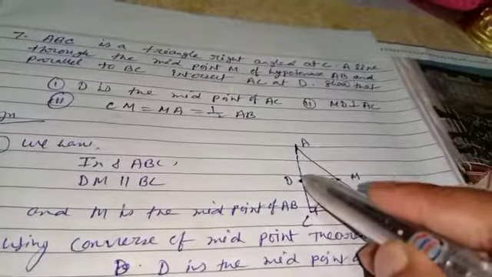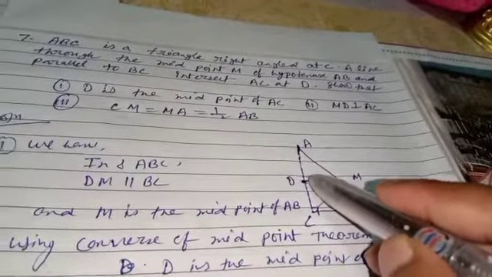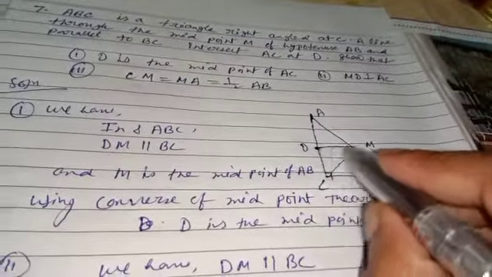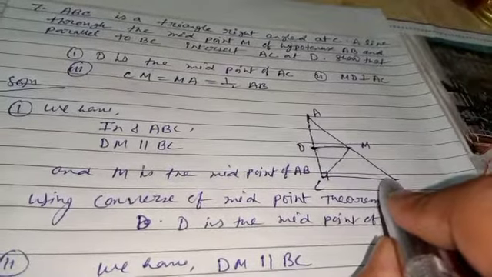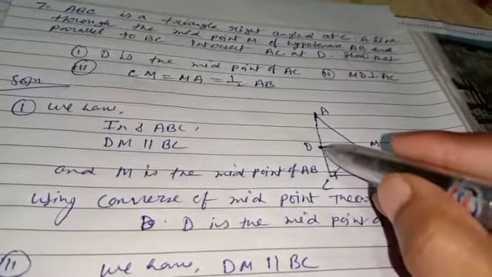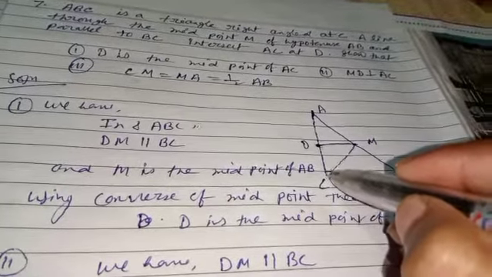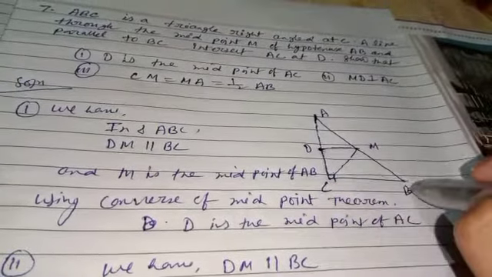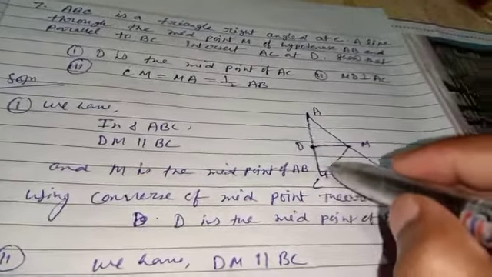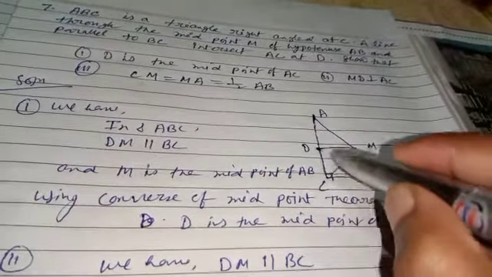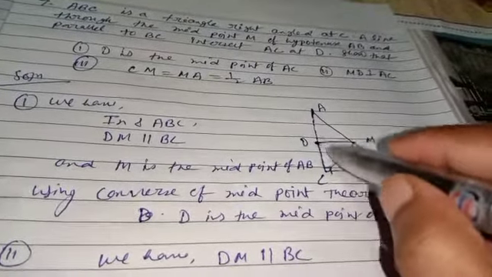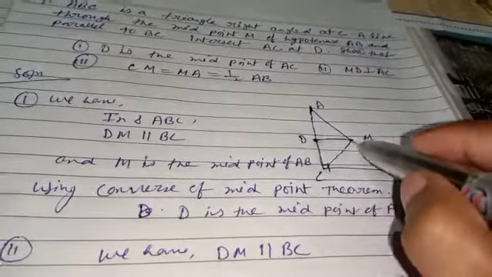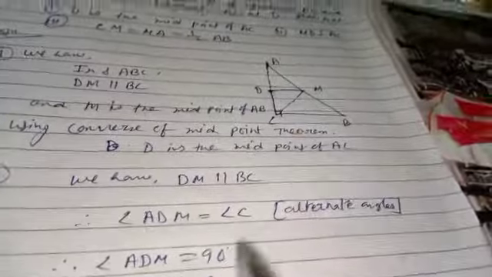Second, MD perpendicular to AC. For MD perpendicular, you need to show this angle is how much? 90 degrees. Already it is given that DM is parallel to BC. Then CD is the transversal, because DM is parallel to CB. If this is 90 degrees, then this is also 90 degrees. Why? Because these are corresponding angles. So angle ADM is equal to angle C.